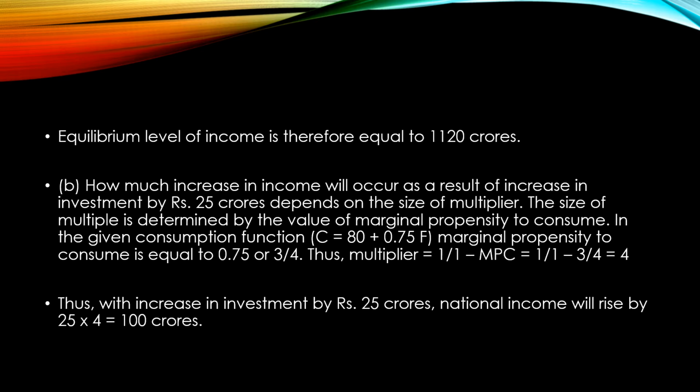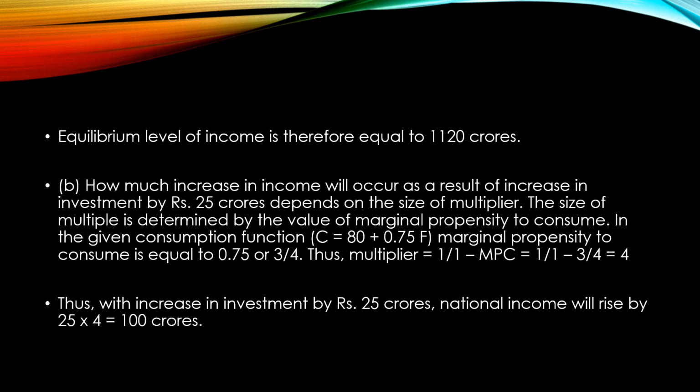Now we have to deal with the second question, that is how much increase in income will occur as a result of an increase in investment by 25 crores. This would depend upon the size of your multiplier, and the size of the multiplier is determined by the value of your marginal propensity to consume. In the consumption function C is equal to 80 plus 0.75y, the marginal propensity to consume is 0.75, MPC is equal to 0.75.